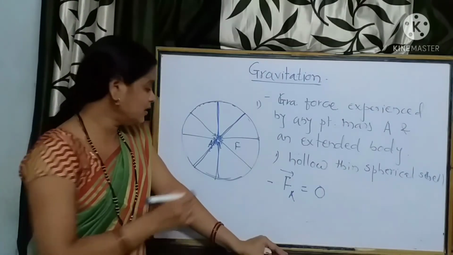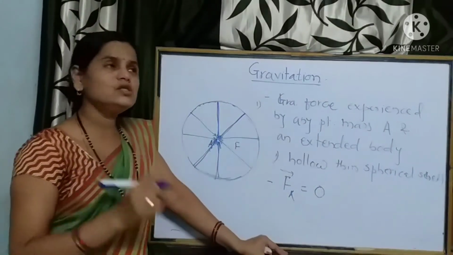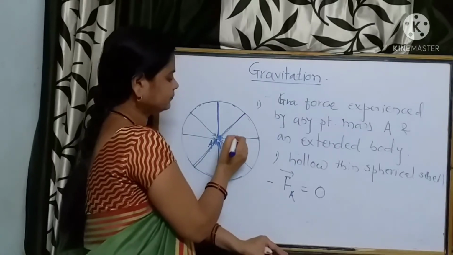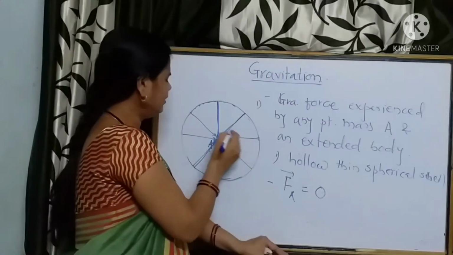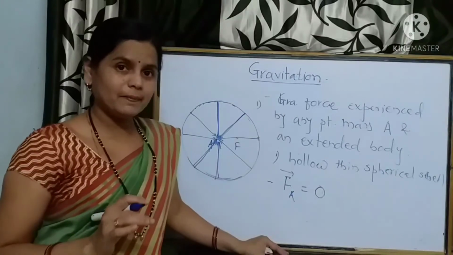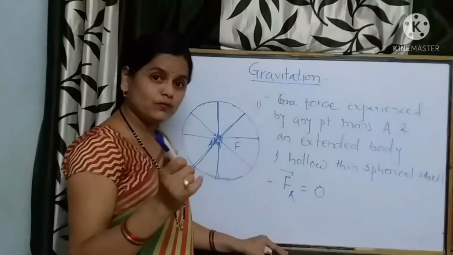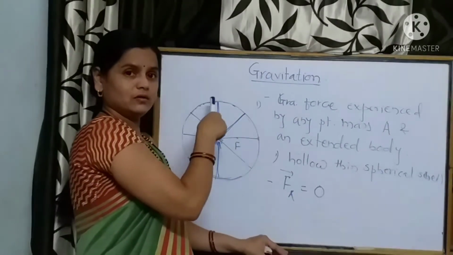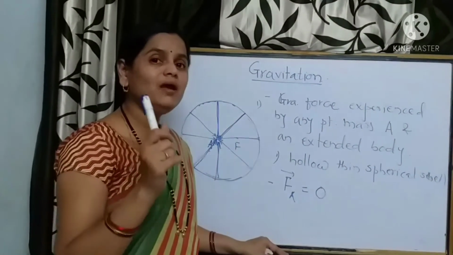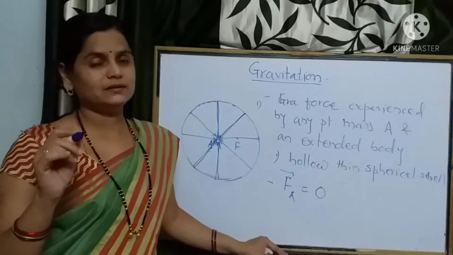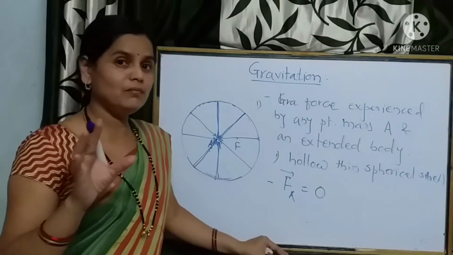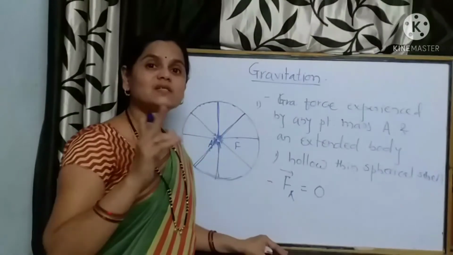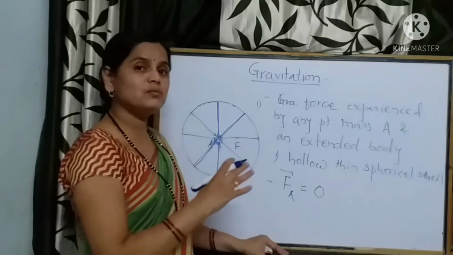Furthermore, suppose we consider that this point A is not situated at the center, but somewhere here, anywhere like this. First of all, as we have considered, this hollow spherical shell must be of uniform density, which means the distribution of mass along the shell must be equal.